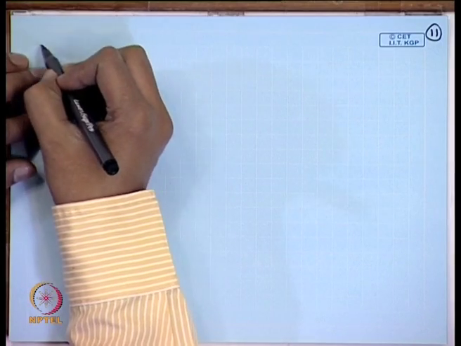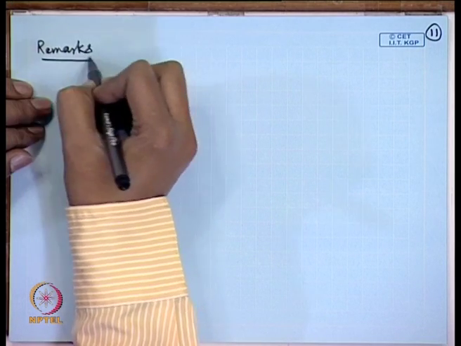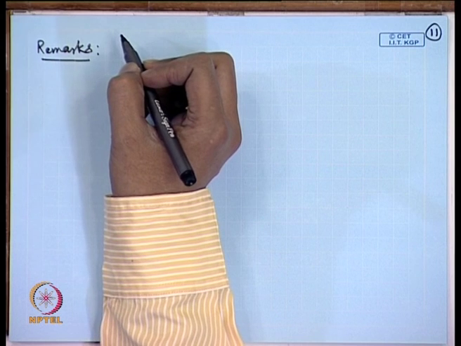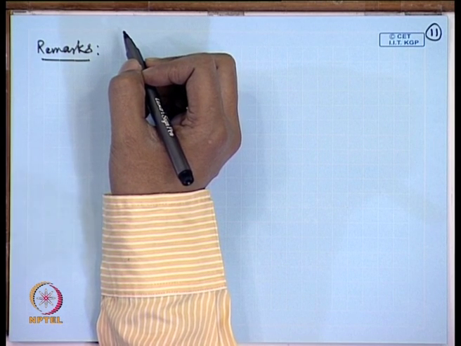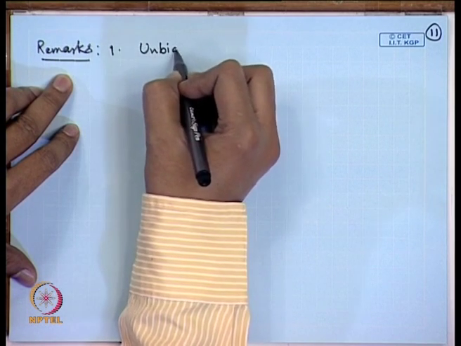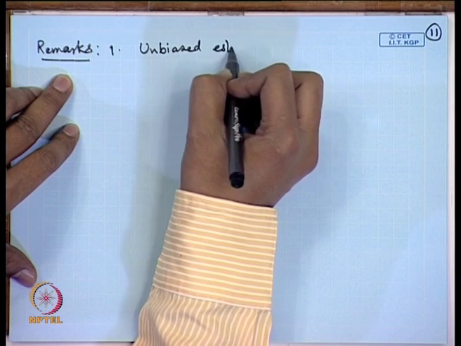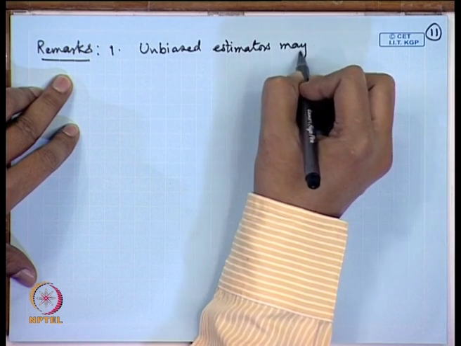Let me give a brief remark on the existence of unbiased estimators. It may turn out that in some situations unbiased estimators may not exist.